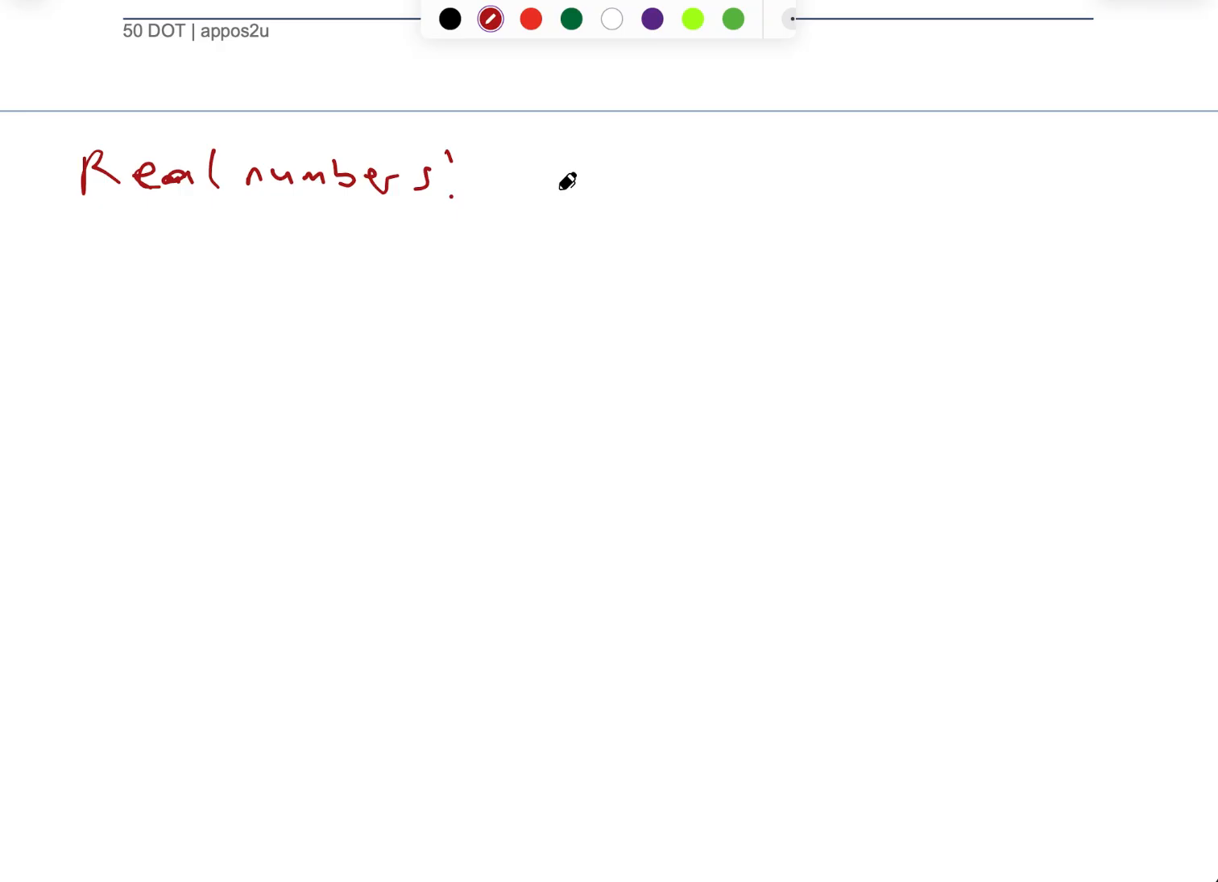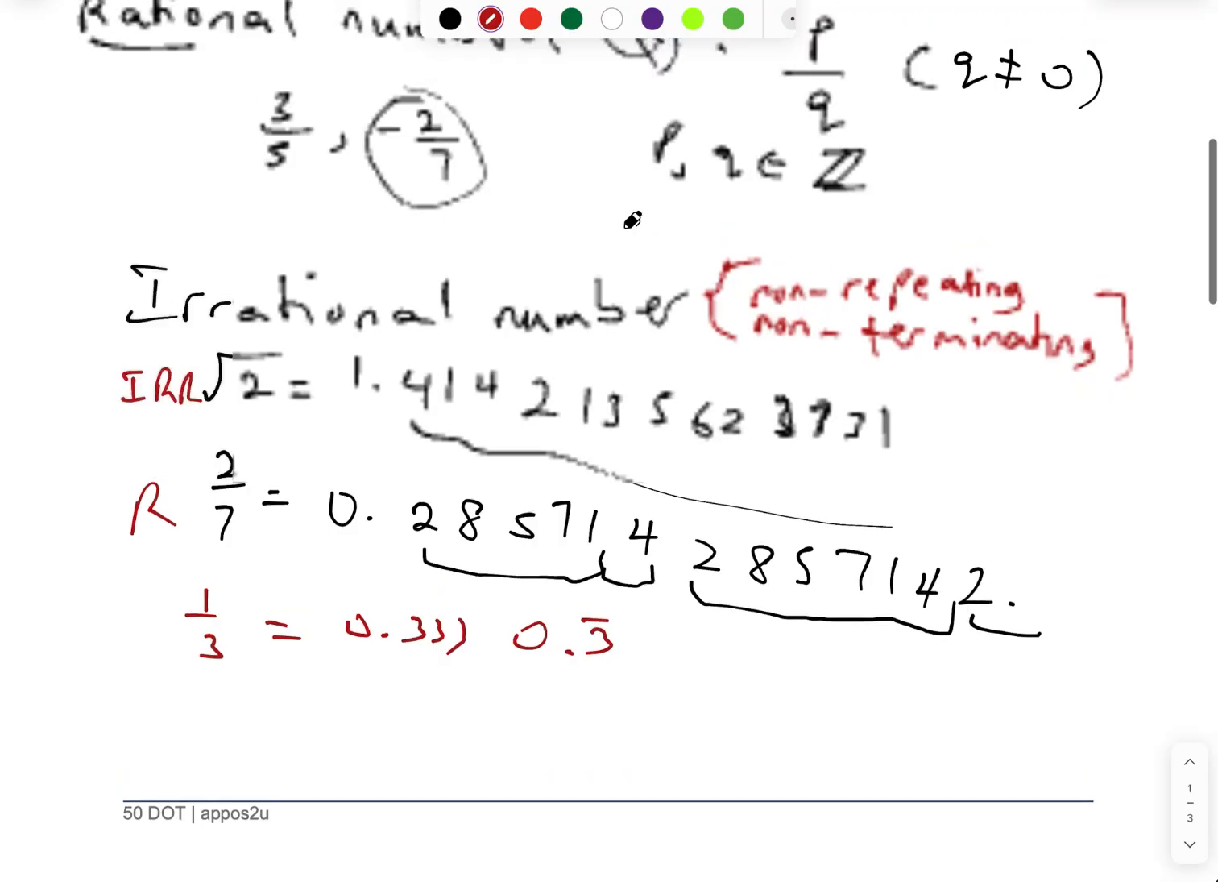So 2 over 7, 3.5, 7.2222, 67968.4. Any number you can actually think of, these numbers are real numbers. And we usually denote them with this symbol. So let's quickly do a recap.